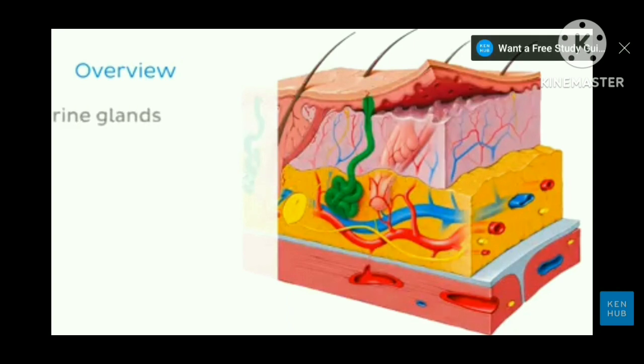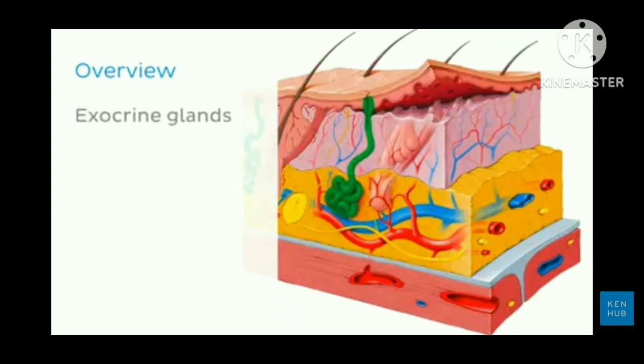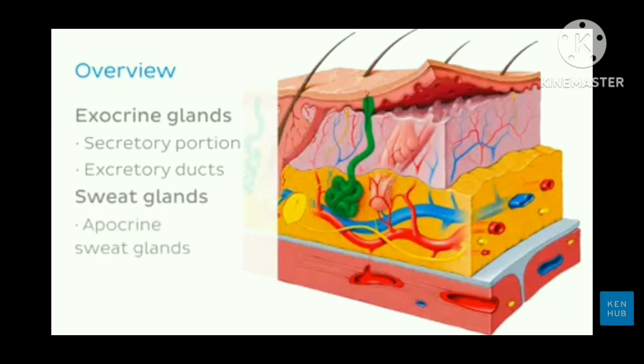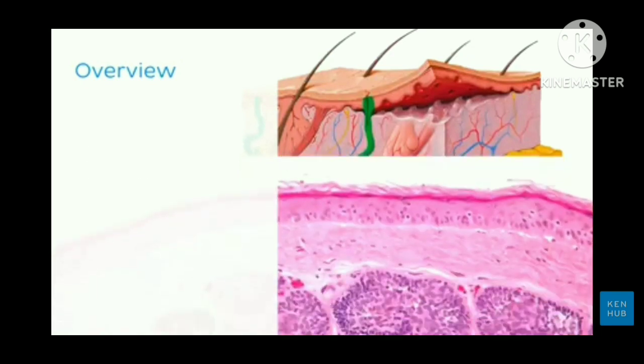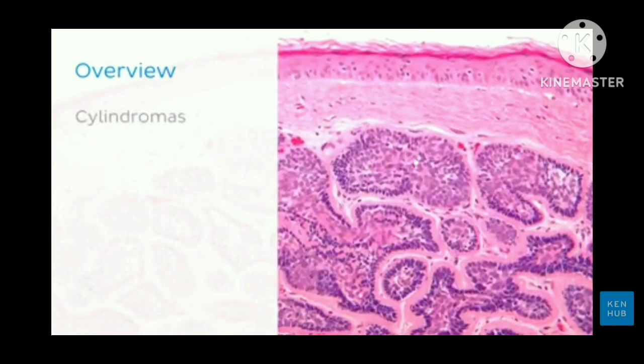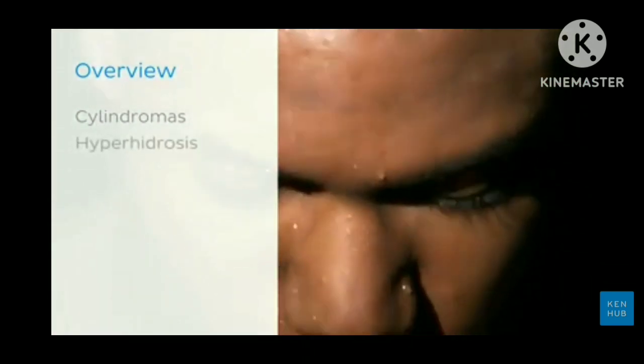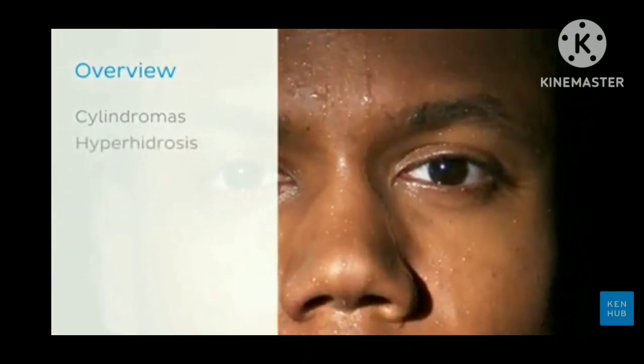Sweat glands that we possess. First, we'll quickly review what an exocrine gland is. We'll discuss the secretory portion and excretory ducts of a general exocrine gland, and then dive into the two types of sweat glands, apocrine sweat glands and eccrine sweat glands. We'll also explore a common form of benign skin tumours arising from eccrine sweat glands called cylindromas, as well as a condition of excess sweating known as hyperhidrosis.